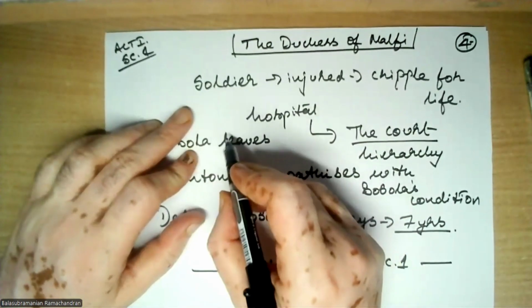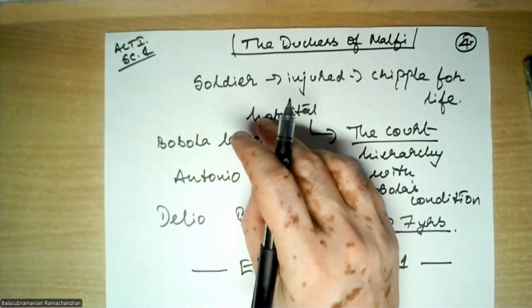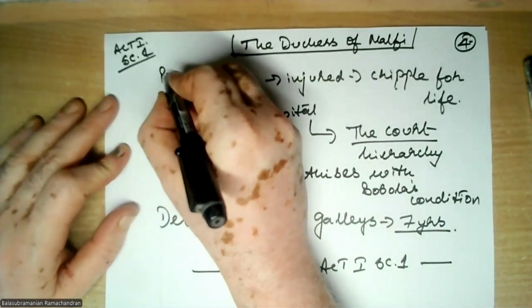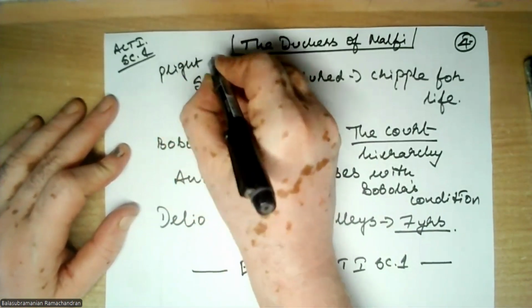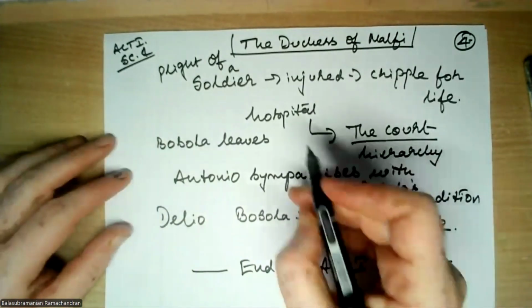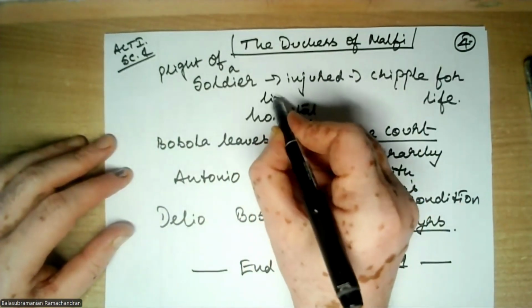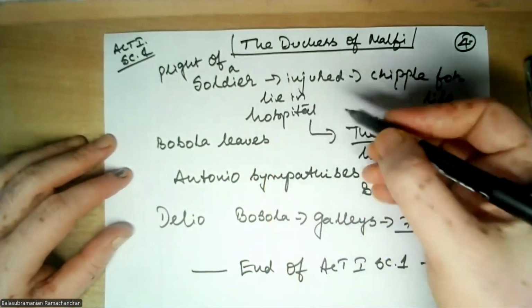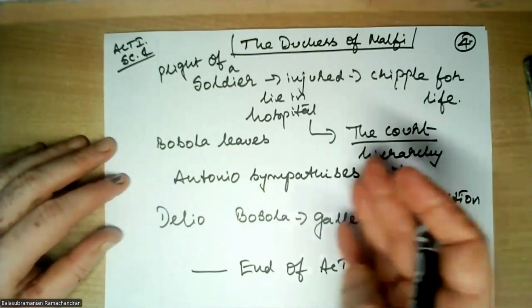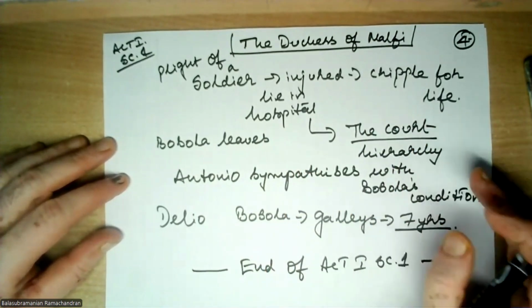And then he talks about a soldier. He compares himself to a soldier. He talks about the plight of a soldier who gets injured, becomes crippled for life, and has to lie in hospital. One person's foot on another person's head, and nothing much. There's not much of a difference between a hospital and a court where the hierarchy is maintained.